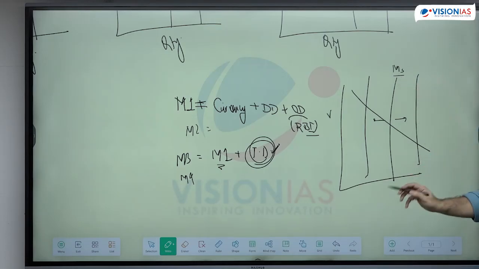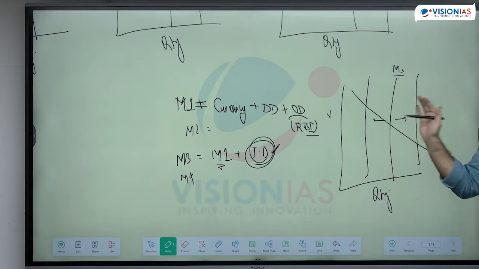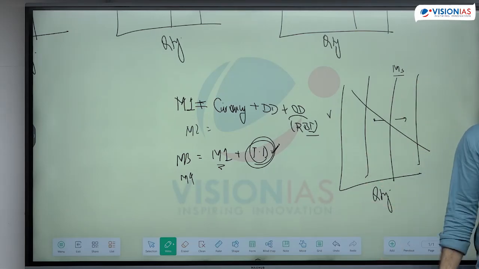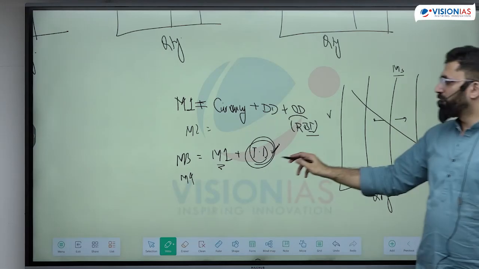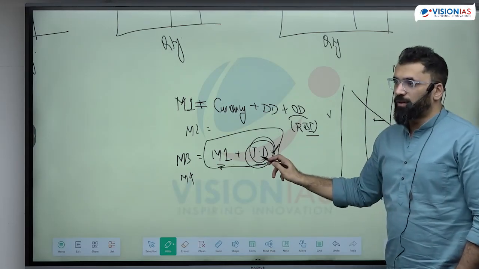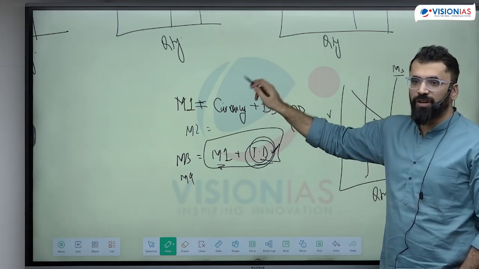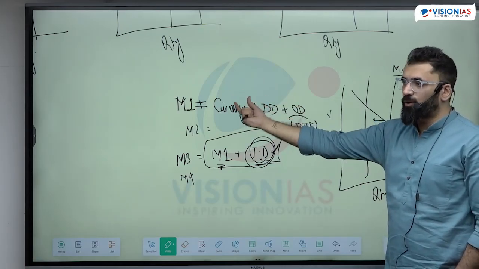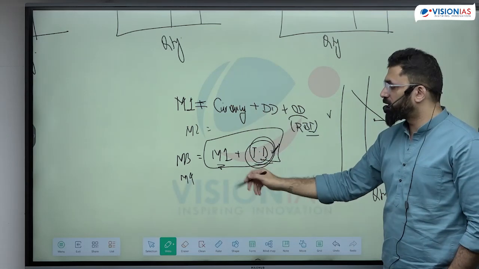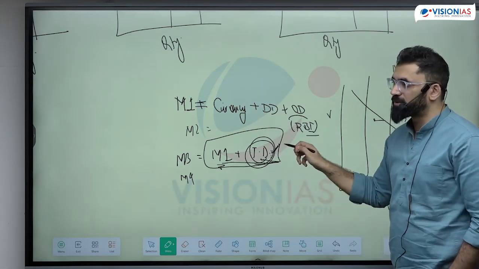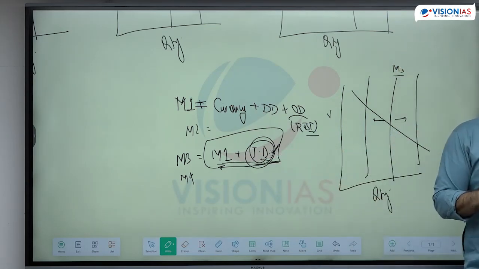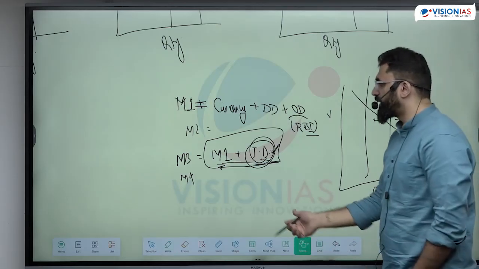Is it clear? This is money supply, this is quantity. This is the equilibrium rate. The demand curve will shift when demand changes. All of these things we discussed, demand and supply. Supply will always be constant. Is this clear? Broad money means the larger money supply in the economy. M1 is narrow. Why? Because we have not included time deposits. That means it's a narrow measure of money supply. It's a broader measure because we are including the time deposits also. Is it clear? The next is money multiplier.